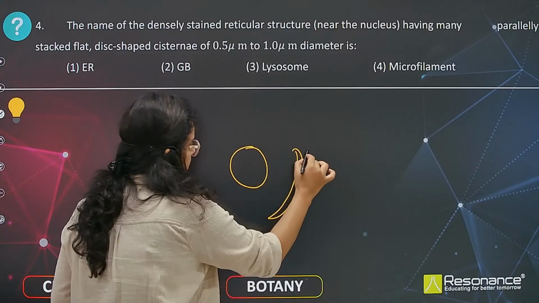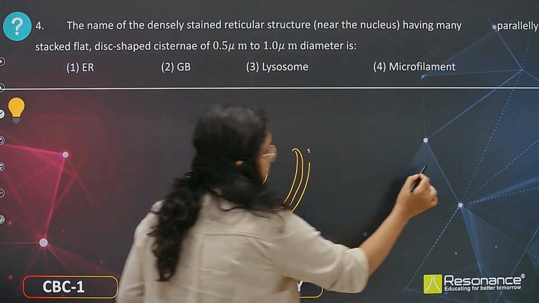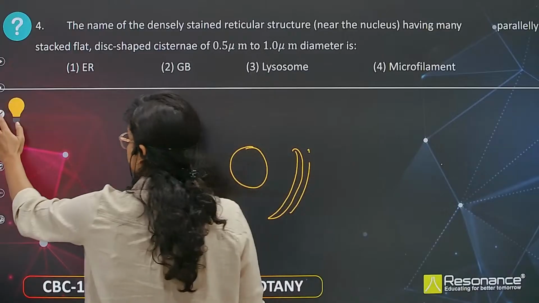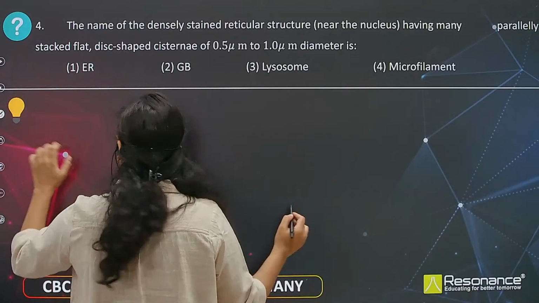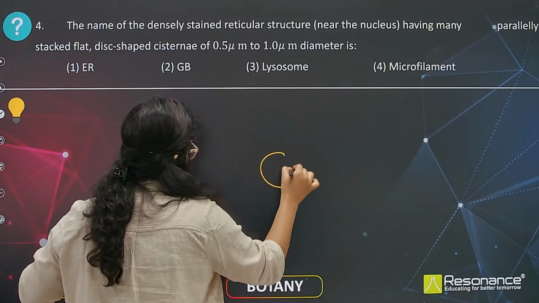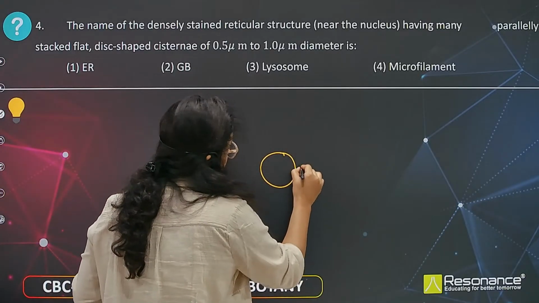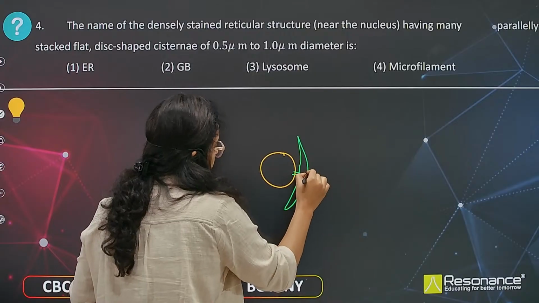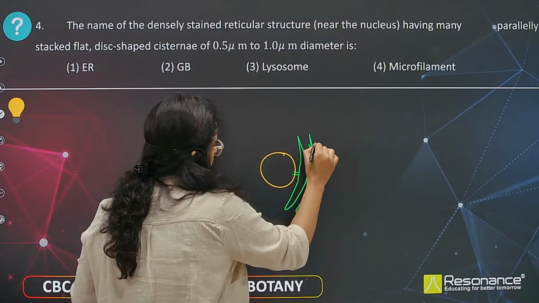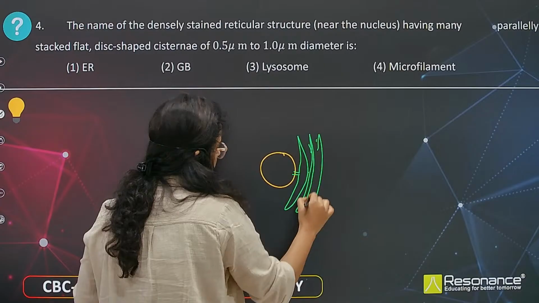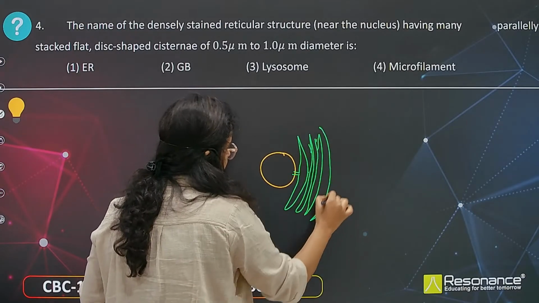Near the nucleus, flat-like structures are present, and these are endoplasmic reticulum.